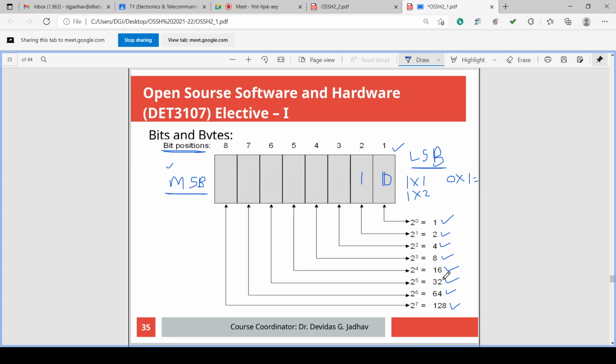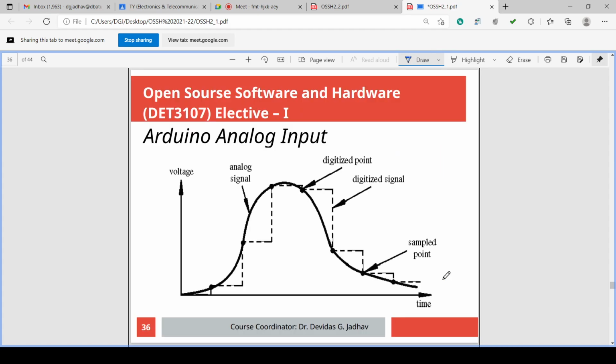The bits start from LSB up to MSB. In one byte, there are 8 bits, so first bit is LSB and last bit, highest bit is MSB. If it is a word, then there will be 16 bits. So one LSB will be there and one MSB will be there. And these are the bits and bytes and calculations.